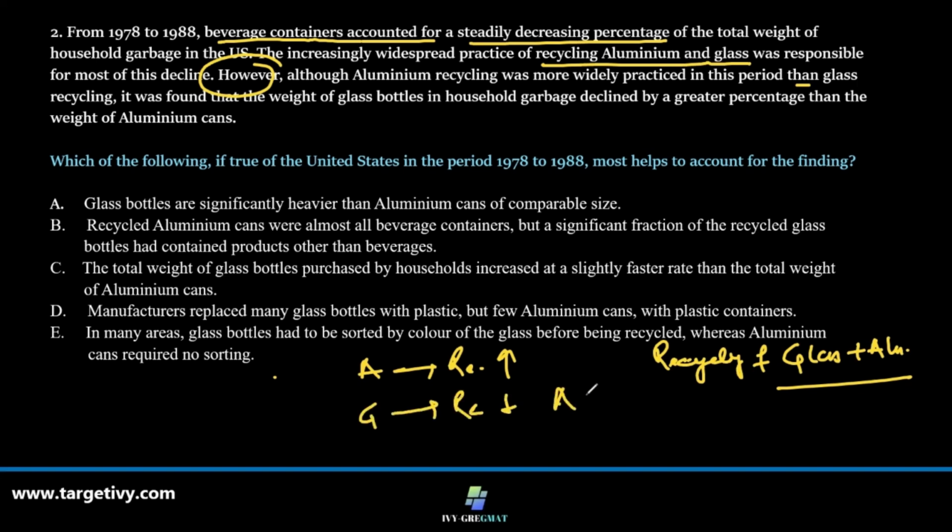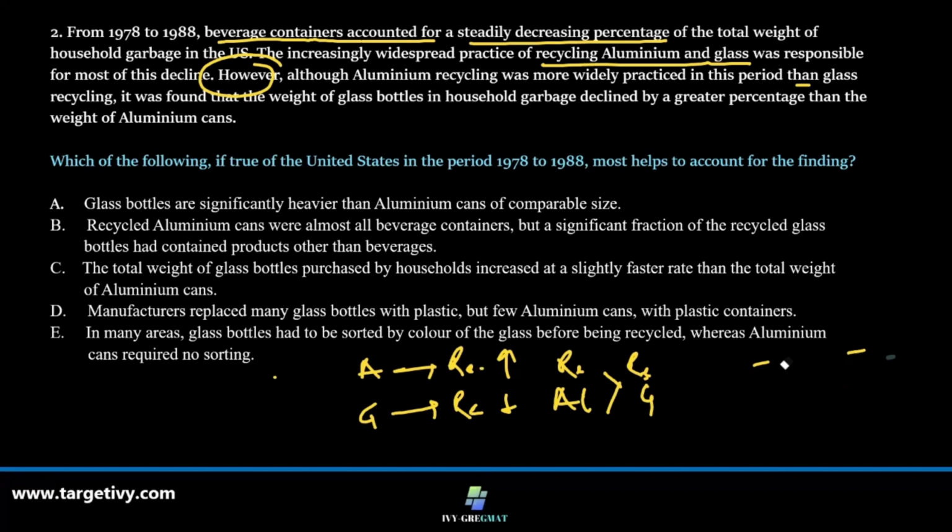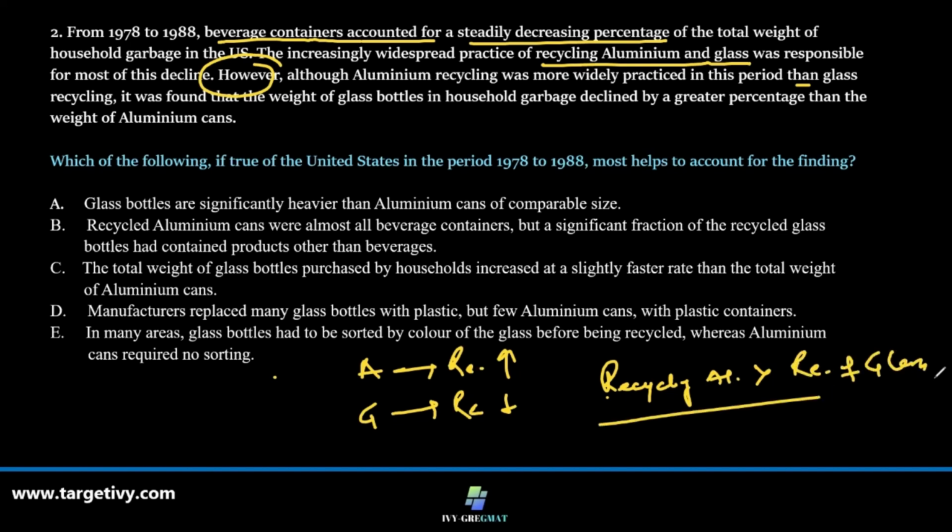So if I put it this way, recycling of aluminum is more than recycling of glass. If this is true, then comes a contradiction word, though this is more.